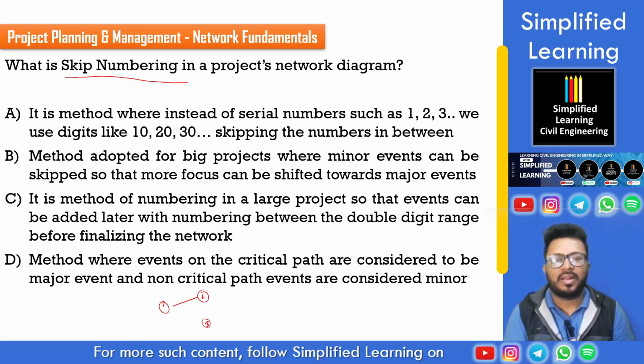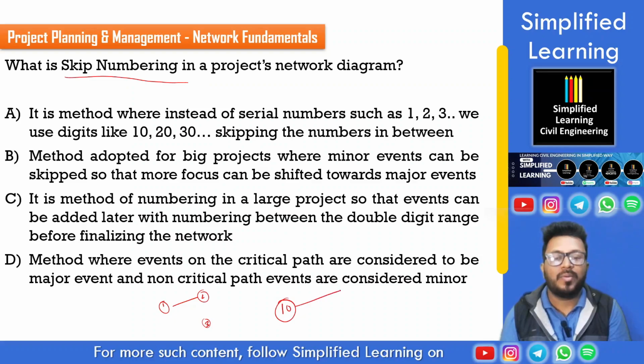In that case, we cannot just restructure or start from scratch for planning that network diagram. What we can do is start the initial event with 10, then progress to 20, or let's say 30, like this.